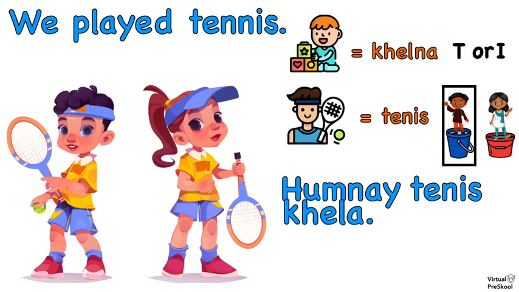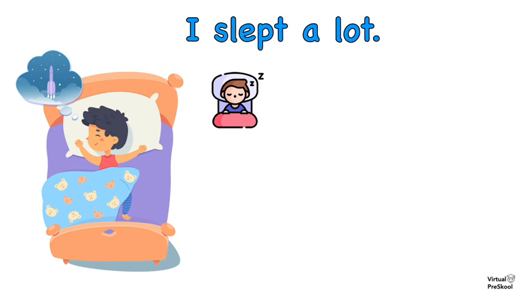हमने टेनिस खेला. Why isn't it हमने टेनिस खेले? Because remember, like we just said, खेलना is a transitive verb. So there is a direct object, which is tennis. So we conjugate based on the direct object. Tennis is a singular noun. So that's why हमने टेनिस खेला.